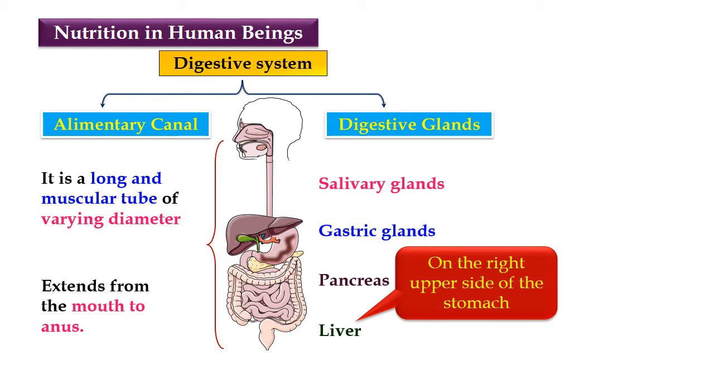The alimentary canal is a long muscular tube of varying diameter, starts from the mouth, ends at the anus, and we have four digestive glands: salivary glands inside the mouth, gastric glands inside the stomach, pancreas behind the stomach, and liver above the stomach.